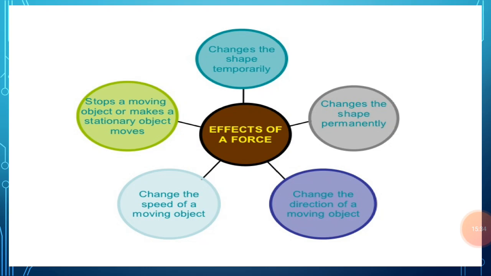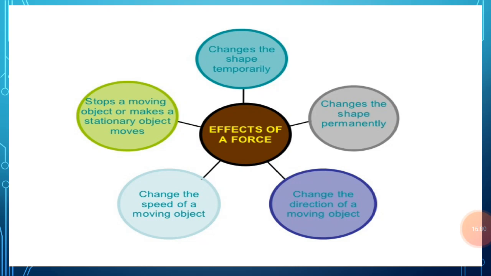In a football match, when the goalkeeper dives or jumps up to save the goal, he applies a force to the moving football with his hands. This force applied by the goalkeeper helps in stopping the moving football and saves the goal from being scored. Thus, stopping a moving football by a goalkeeper demonstrates that a force can stop a moving object. So we can say that a force can also stop a moving object.